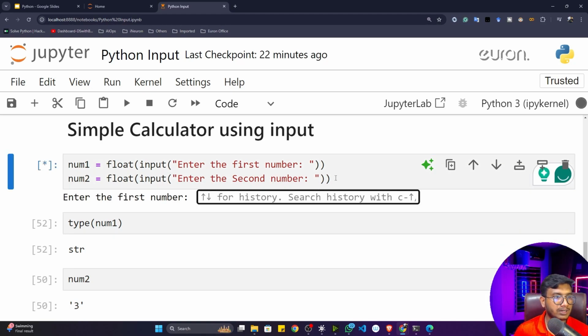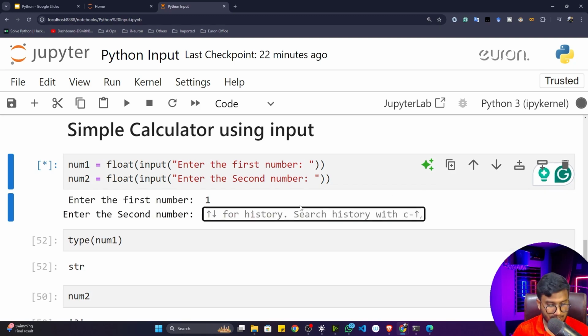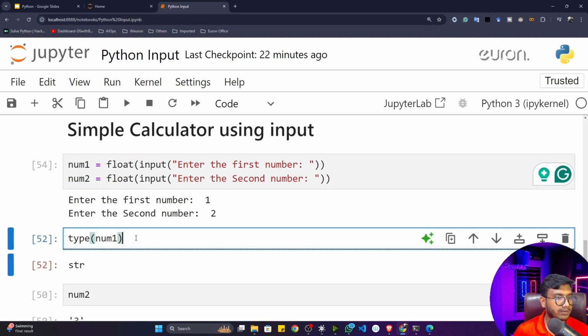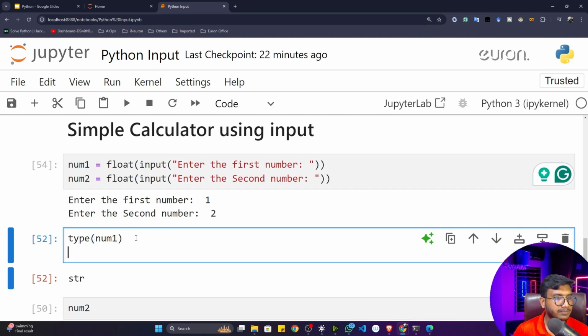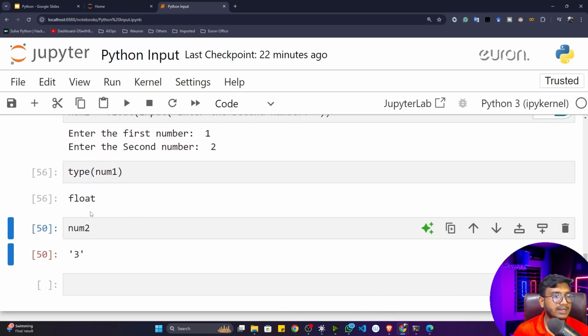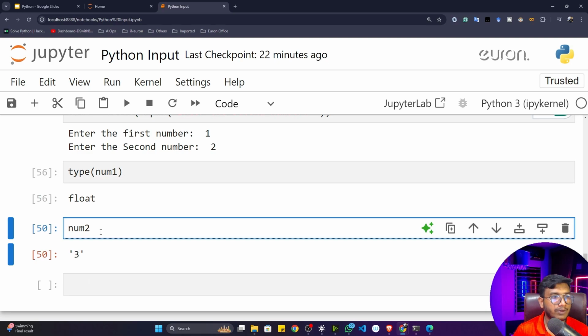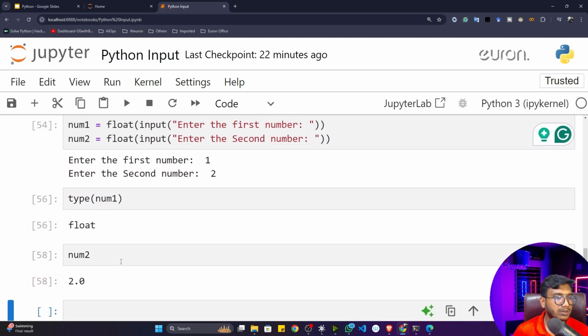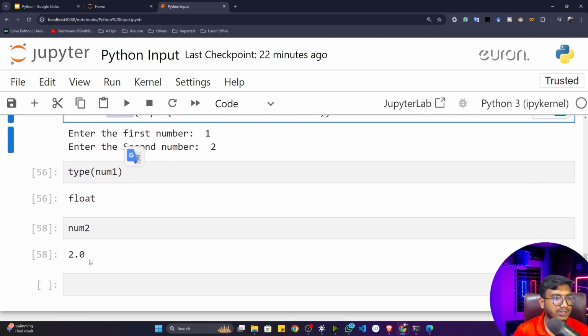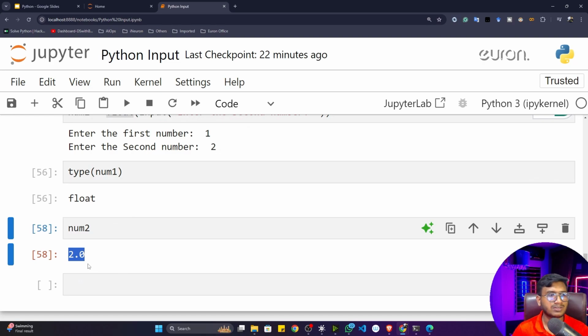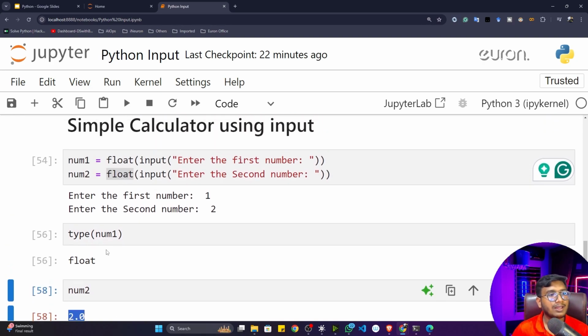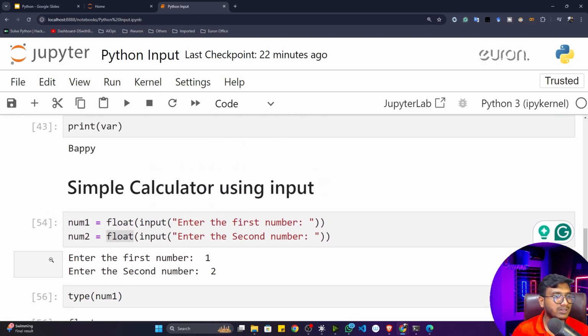Now, if I execute this code and pass my number 1 and let's say 2, and print the type, you'll see that this number has been converted to a floating number. Here I'm converting to the float, that's why it's coming 2.0. It's fine because it's still 2 at the end. Now see, I've successfully handled this situation.